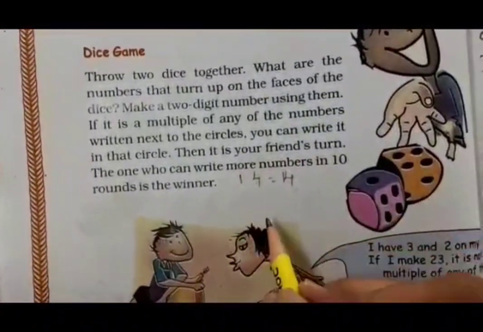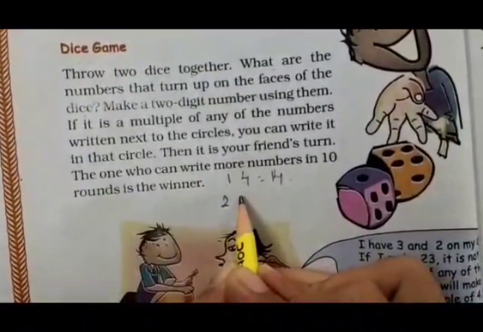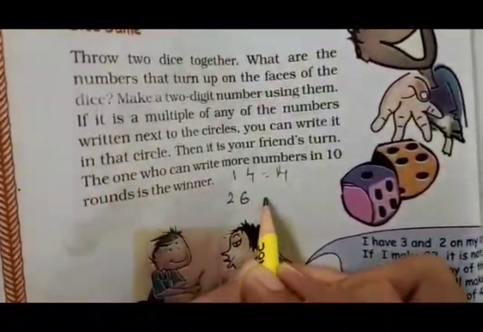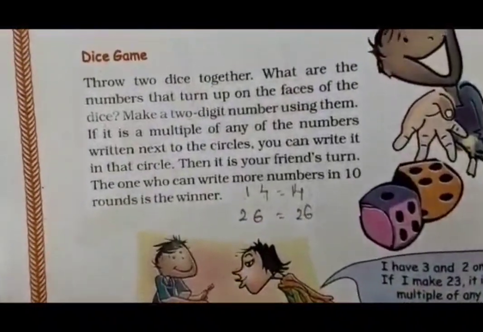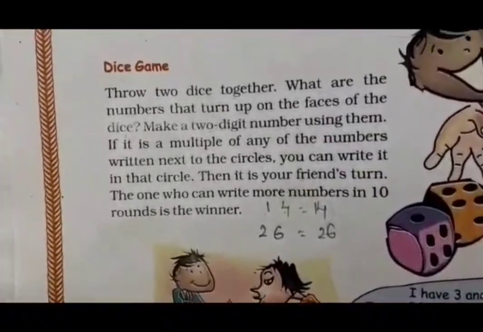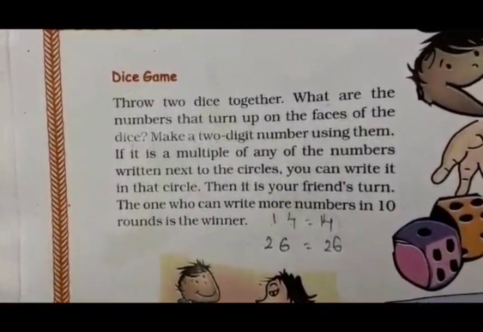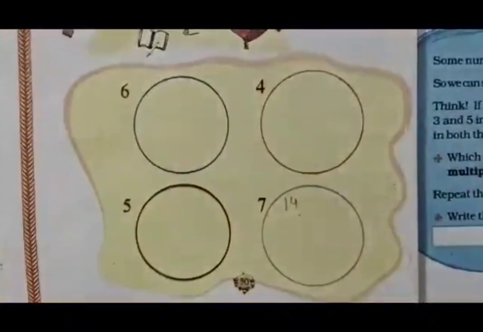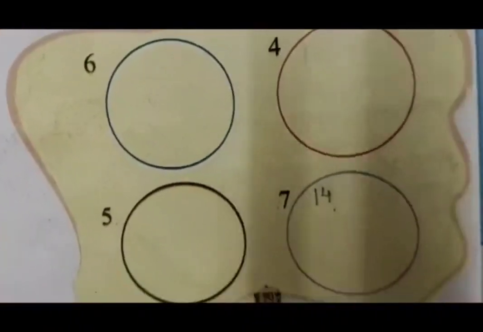For example, one more time I will write. If I throw the dice, I will get 2 and I will again get, let's say, 6. 2 and 6, so I get 26. 26 is a multiple of which number? Do you remember? 26 is not a multiple of any number written here, isn't it? It is a multiple of 13, but that number is not there here. So we will not write that number.